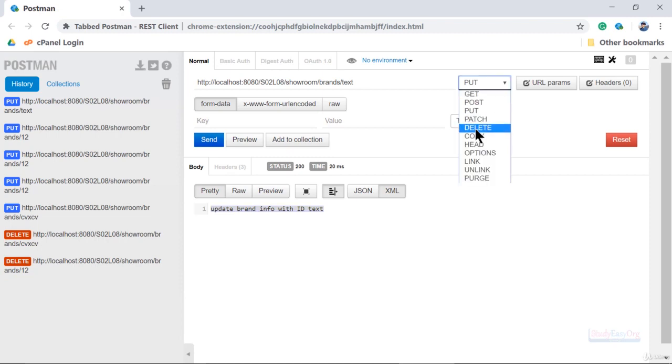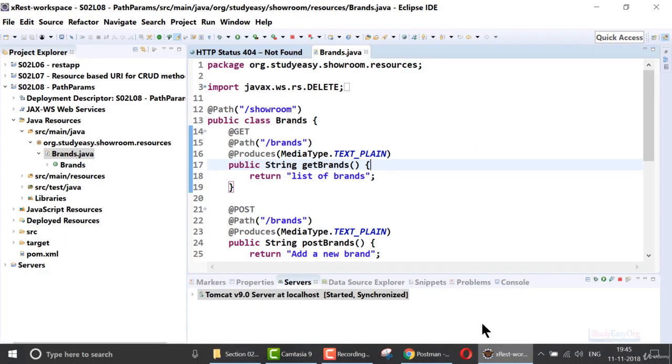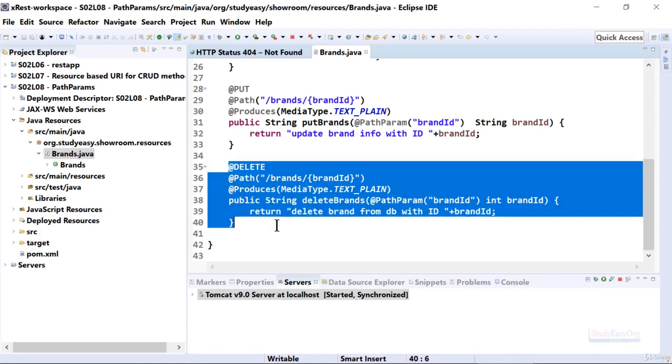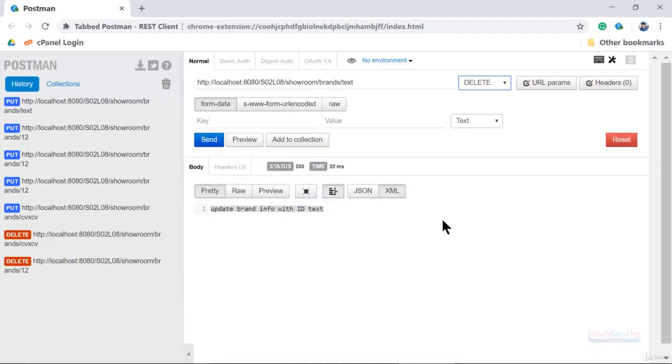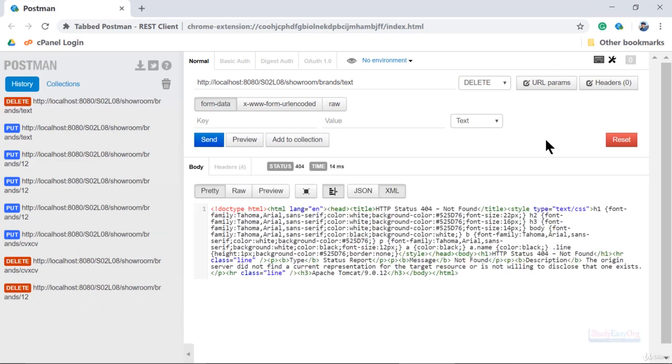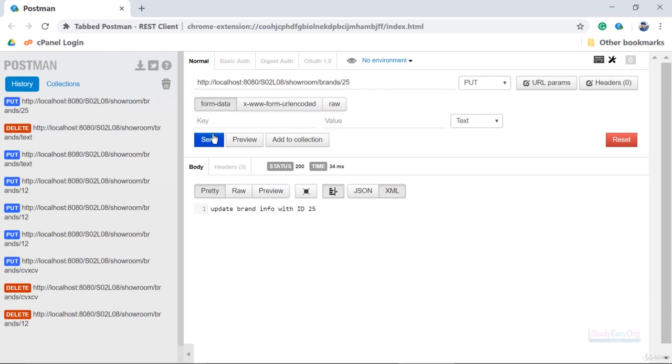Now if we use the delete operation, let me show you. When it comes to the delete operation, there is no change made. The variable is still int. In that case we will get a crash. Now for example we again do a put request, but this time we use a number. Then you would be able to see that our application is still working with a number.